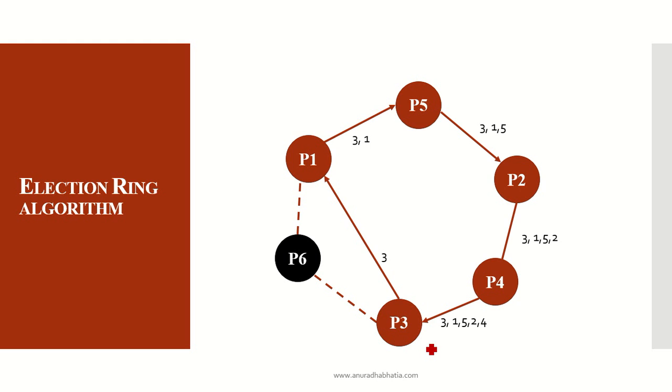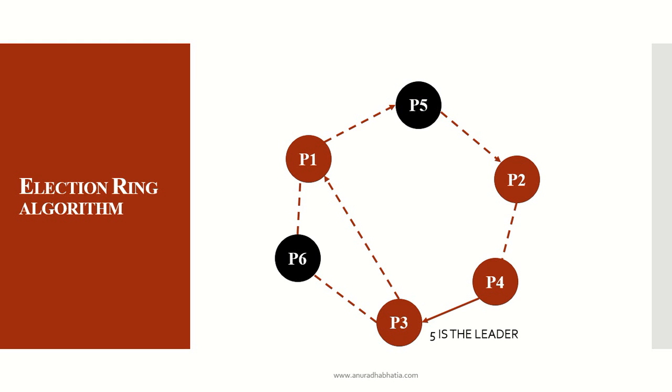P3 receives it back and realizes that the ring is over. It has visited all the processes. The message is passed on to all the processes for the election. So it has passed the message for the election, and 5 is the leader because 5 is the highest ID. So this highest ID is selected as the leader. P3 starts passing the message to all the processes that now 5 is our leader, the coordinator.